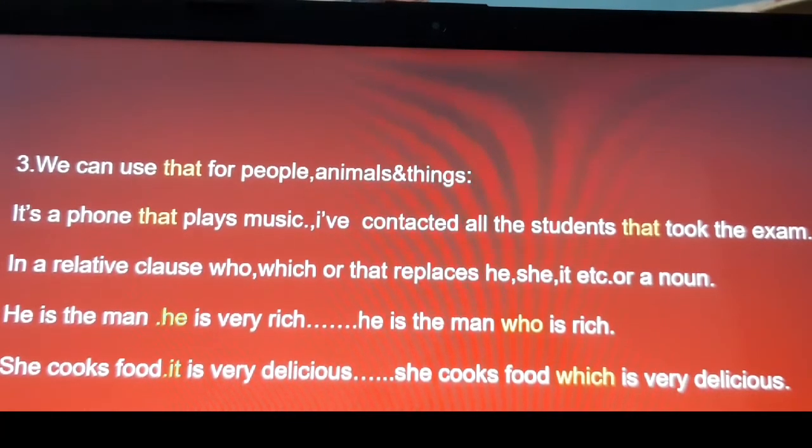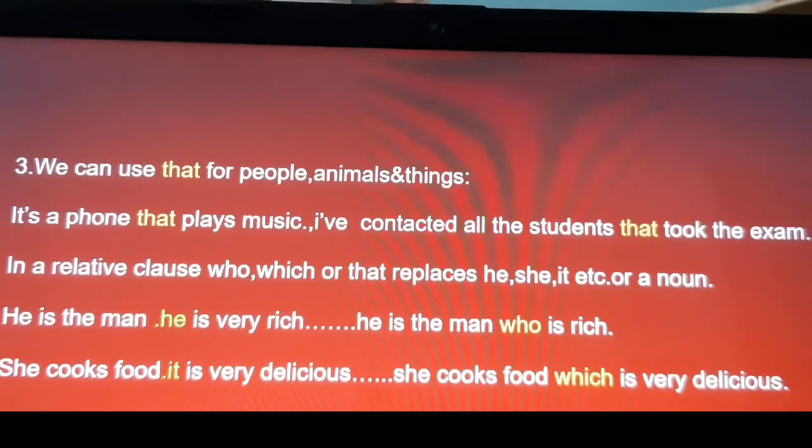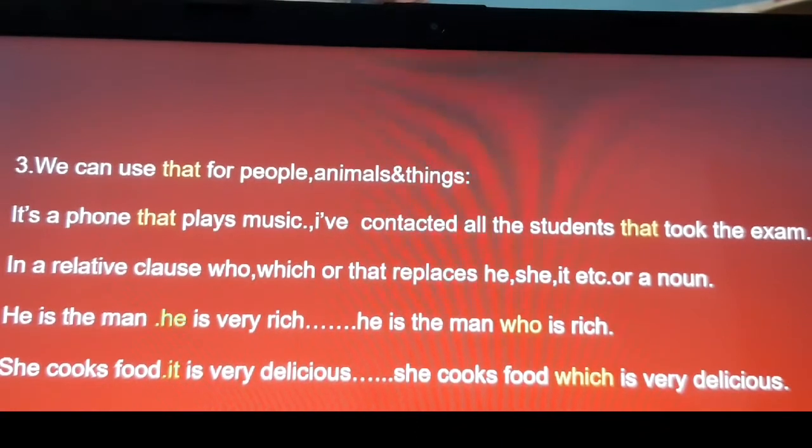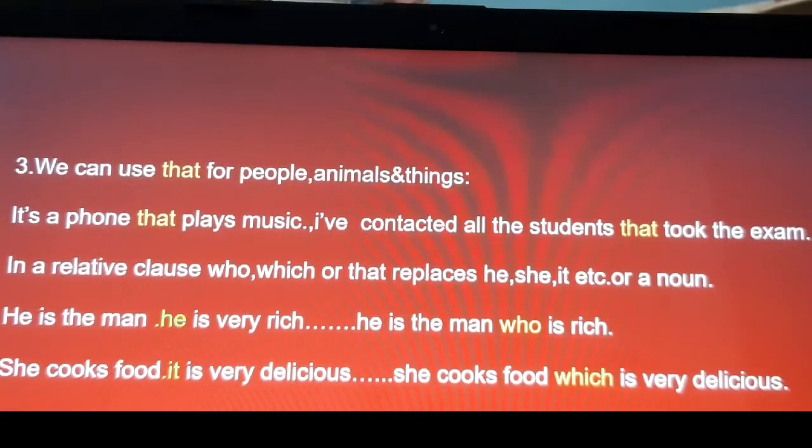I have connected all the students that took the exam. In a relative clause, who, which or that replaces he, she, it, etc. If there is a noun after the full stop also, we must remove that full stop and the noun.